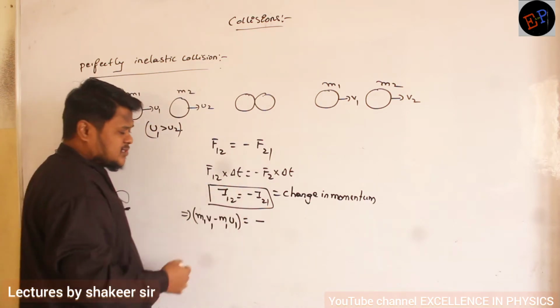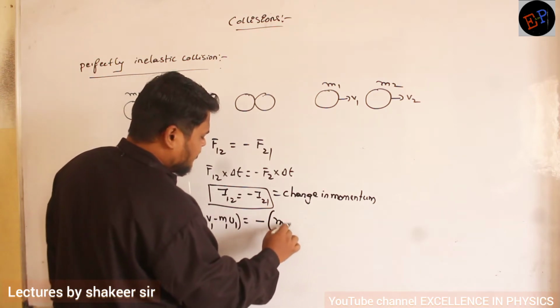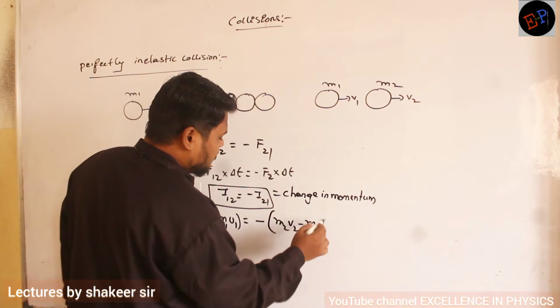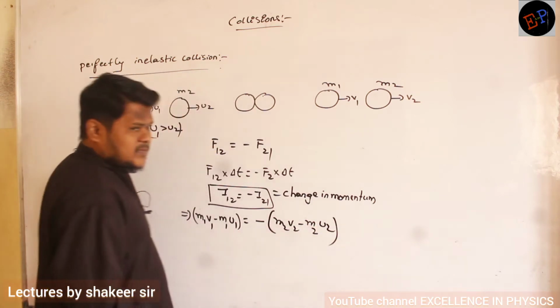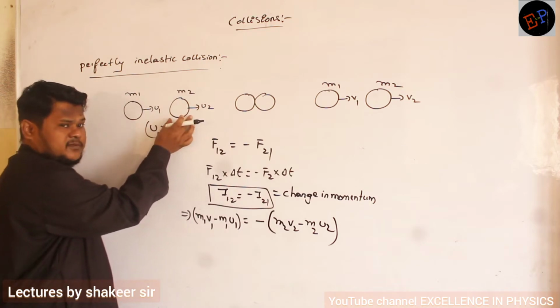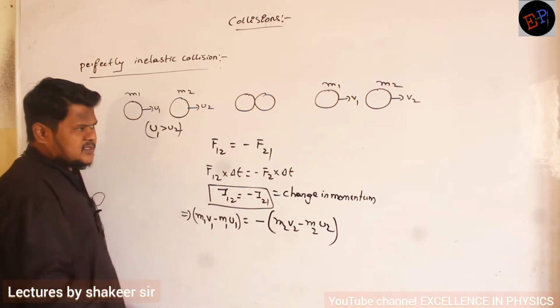negative of the change in momentum of the second body, can you say? m2 v2 minus m2 u2. That's all. So this is the final momentum of the second body, and this is the initial momentum of the second body. Understood? So this is the equation which I have written.